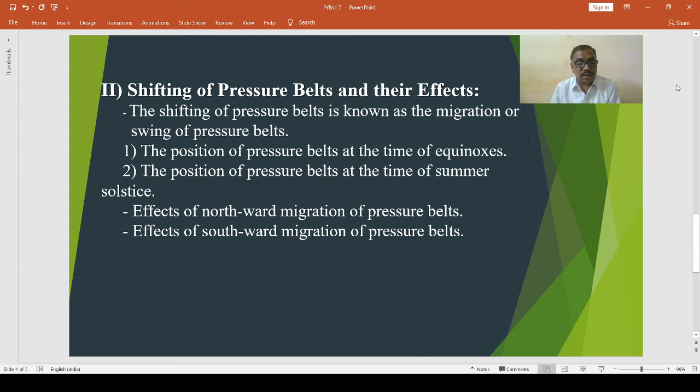Then the effects of northward shifting or migration of pressure belts. During this period, the area that lies between 30 degree south and 35 degree south latitudes becomes free from the high pressure belt and comes under the influence of westerlies, which give rainfall.